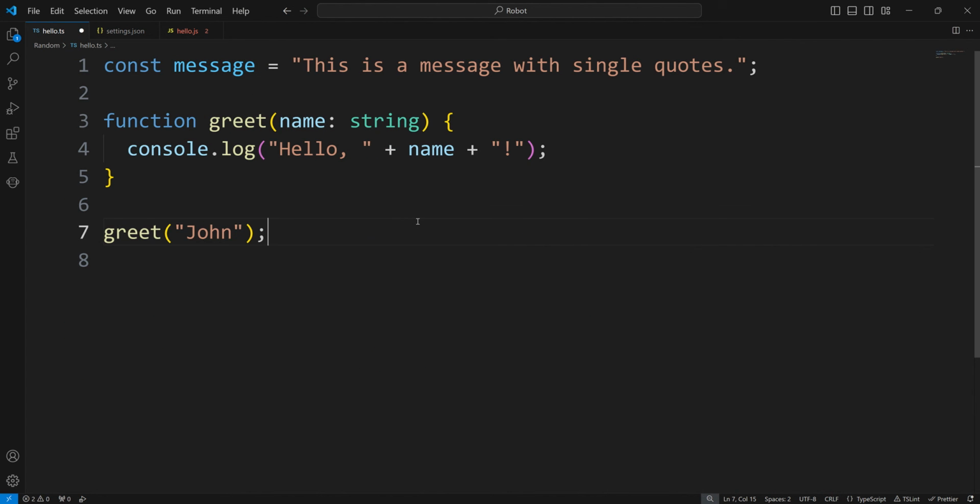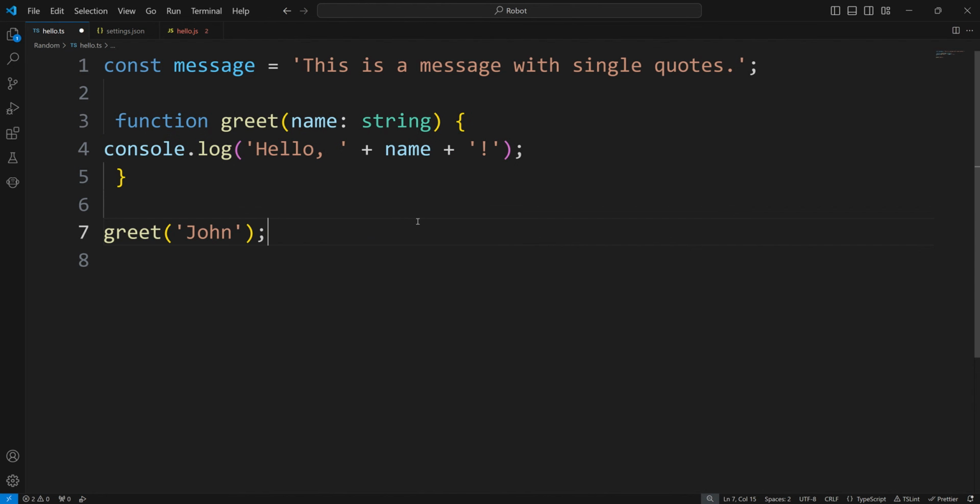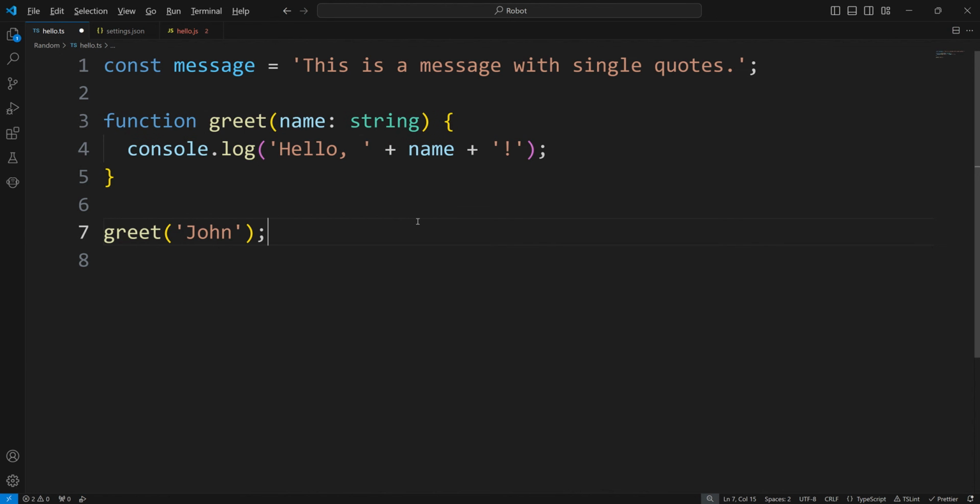Now let's do Control Z here. All right, and now try to format your code. Alt Shift F. Now see, the code is formatted, but the single quotes are still there.